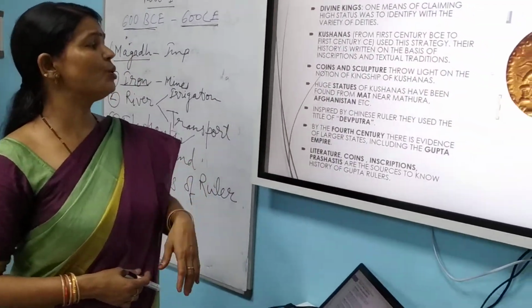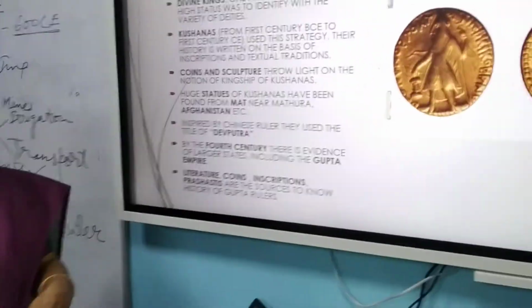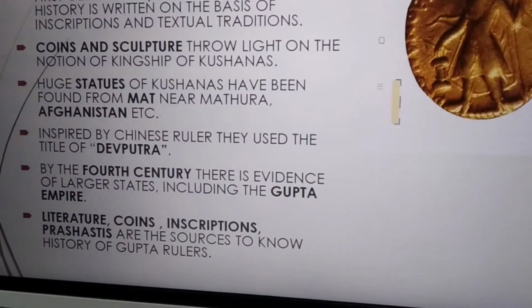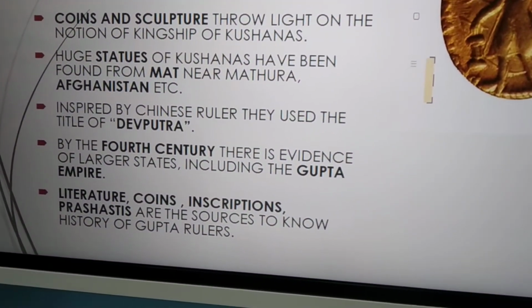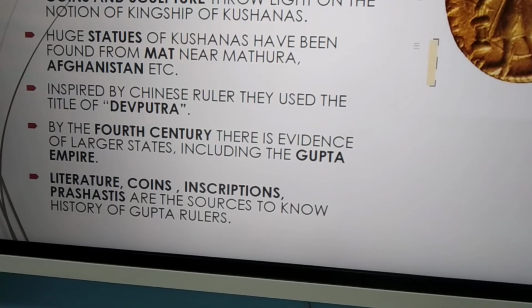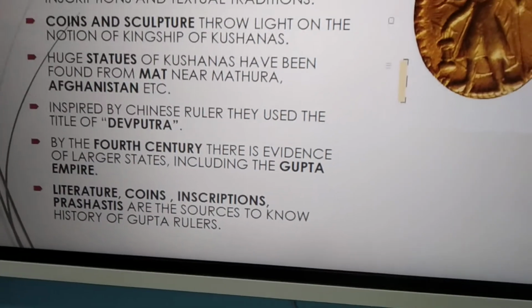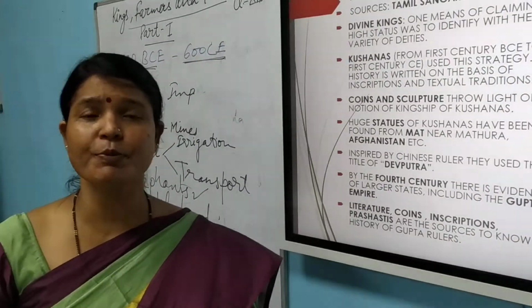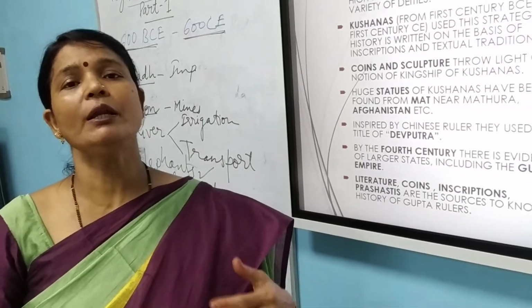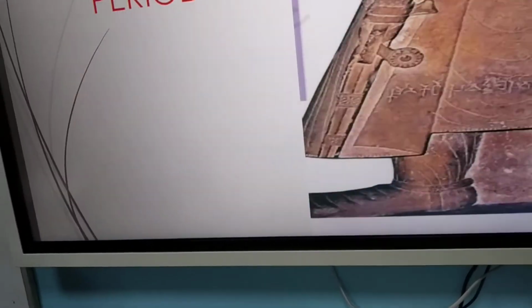Then by the 4th century, there is evidence of larger states including the Gupta Empire. Literature, coins, inscriptions and prashastis are the sources to know the history of the Gupta rulers. When we say prashasti, what is prashasti? Prashasti is written in praise, something written in praise of the ruler.